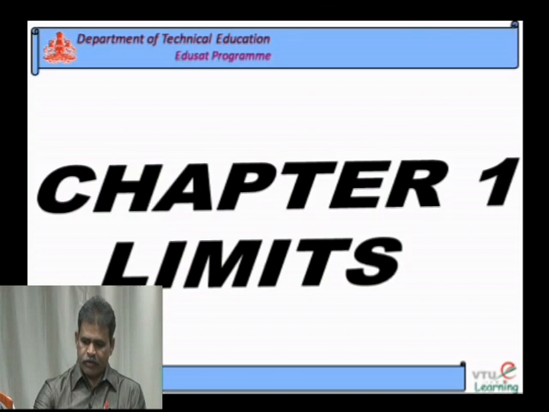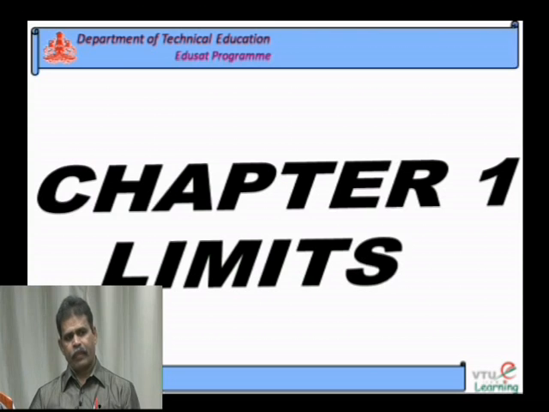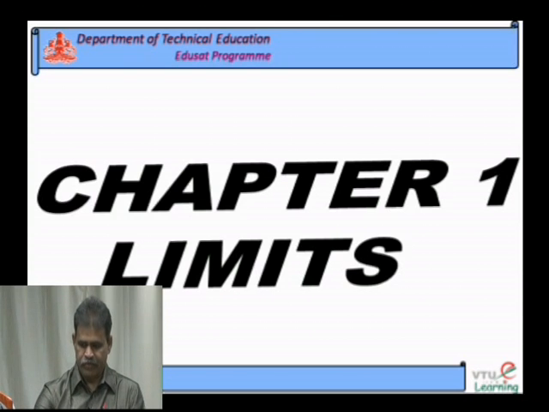So, this is the background of calculus. In calculus, the first chapter is limits. What is a limit and how it is applied in calculus will be studied onwards.